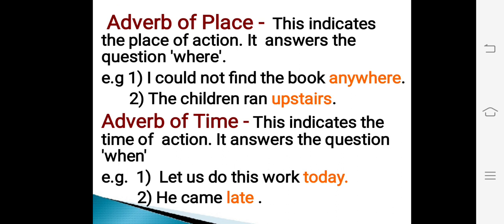Next type is adverb of place. This indicates the place of action. It answers the question where. For example, I could not find the book anywhere. The children ran upstairs. In both the sentences, anywhere and upstairs are the adverbs of place. They indicate the place of action.